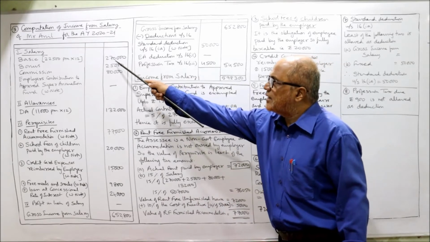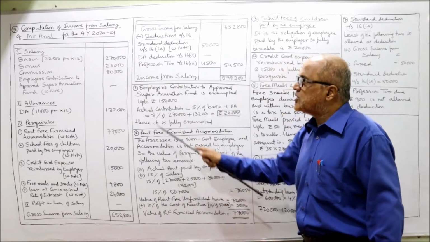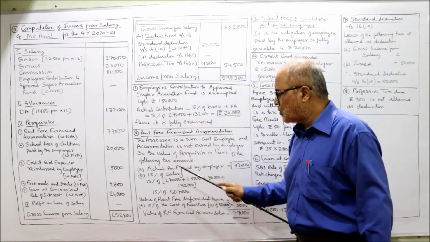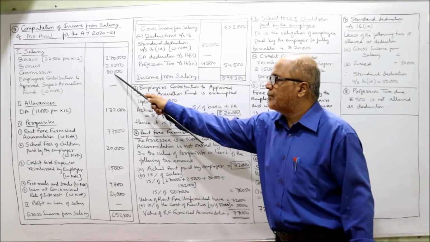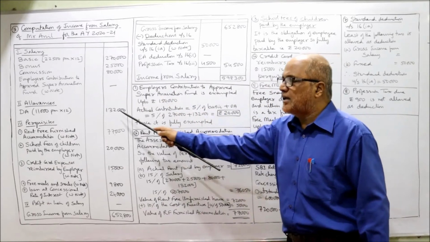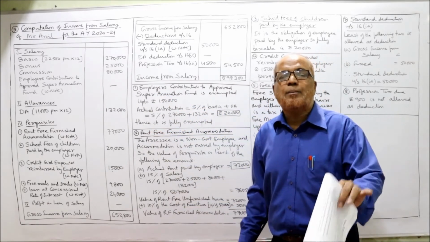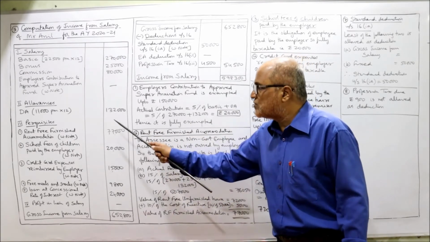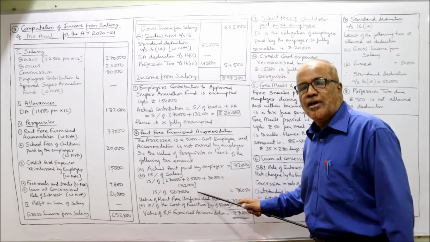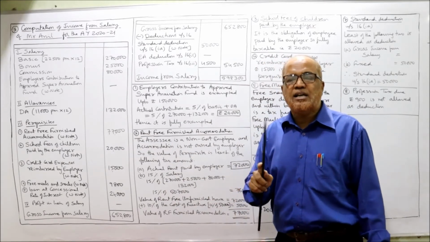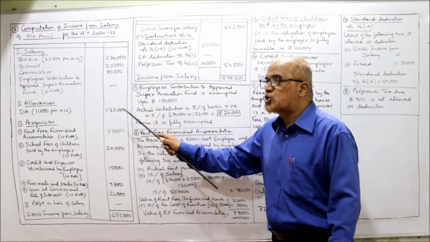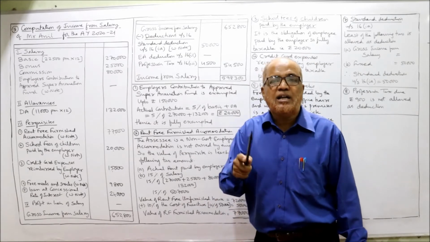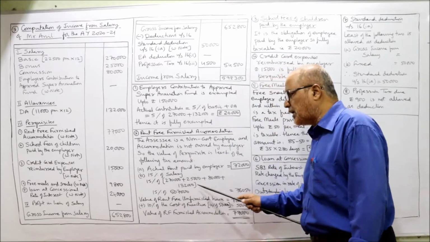How much is the basic here? 2,70,000 plus bonus. How much bonus? 25,000 plus commission 80,000 plus DA. Because it is given in the problem, DA enters for retirement benefit. That's why I am taking DA also. If the problem does not say DA enters for retirement benefit, then DA should not be taken. If it enters for retirement benefit, then only we should take DA.